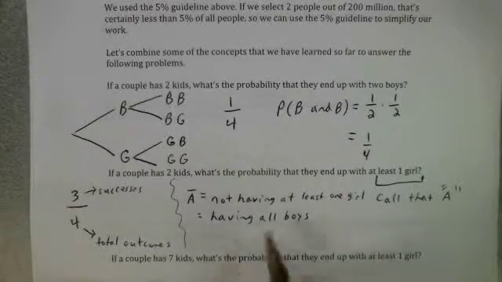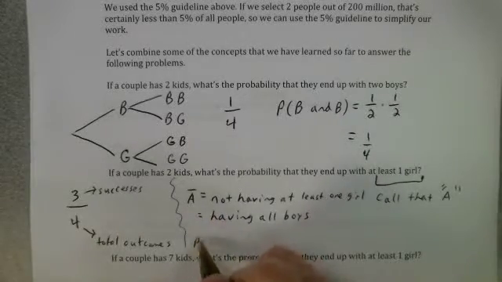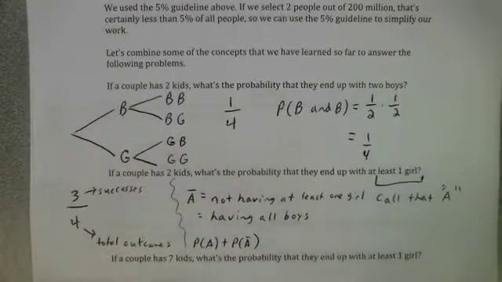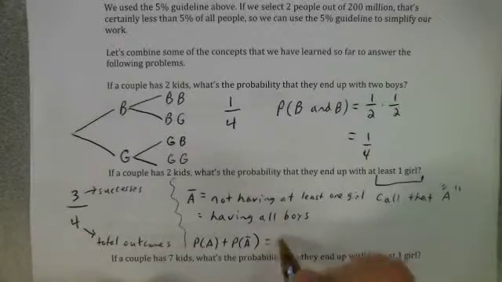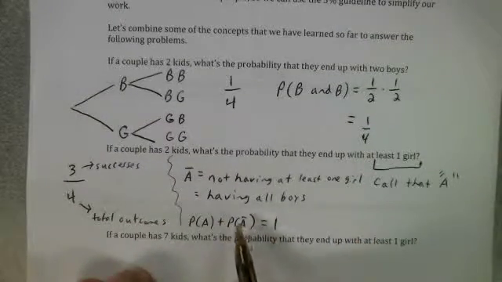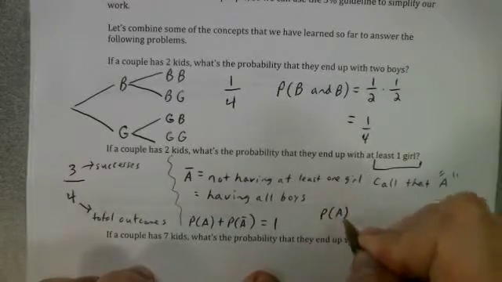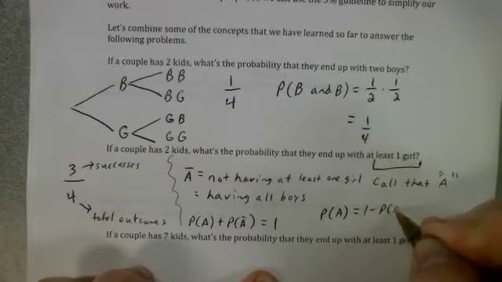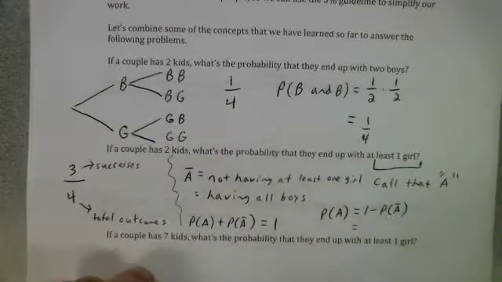Okay, now remember, the probability of A plus the probability of not A has to add to 1. Well, we want the probability of A, so we do a little algebra. Subtract probability of not A from both sides. The probability of A, the probability of having at least 1 girl, it's 1 minus the probability of not A. Or in other words, it's 1 minus the probability of having all boys.